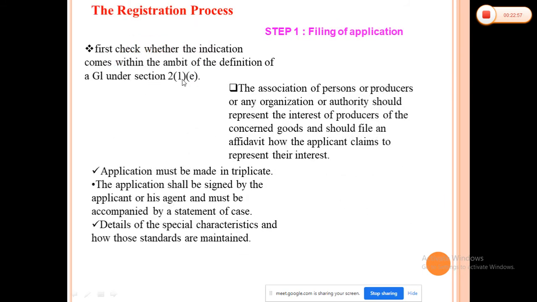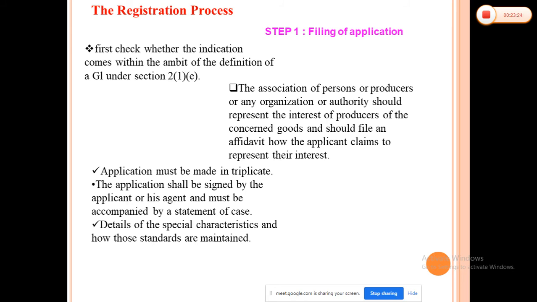Okay. Now we'll see the actual registration process for geographical indications. What are the different steps? As it is an intellectual property, the steps remain the same as we discussed for the previous two intellectual properties, industrial designs and patents: you file the application, then it is scrutinized, then the examination is carried out.